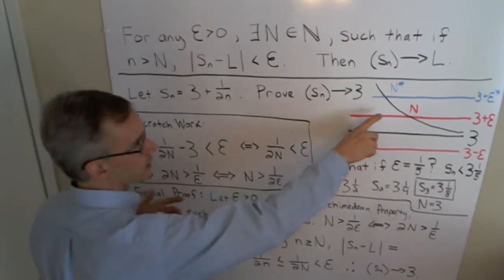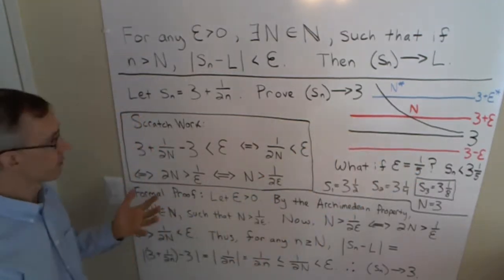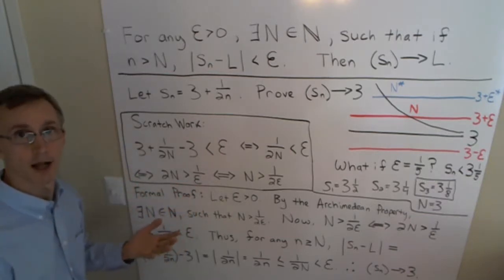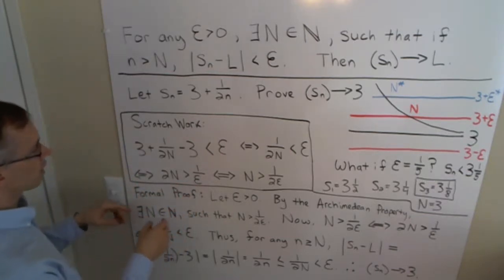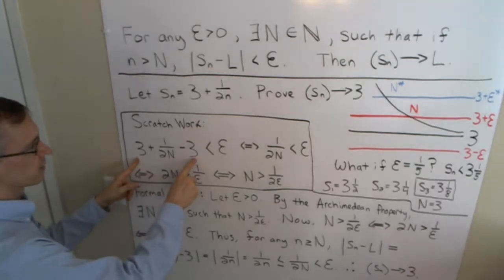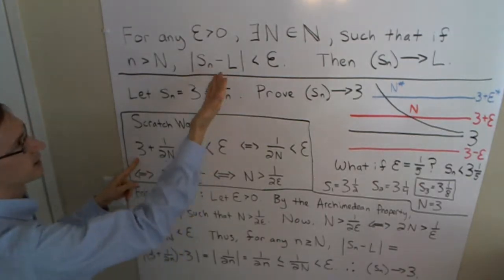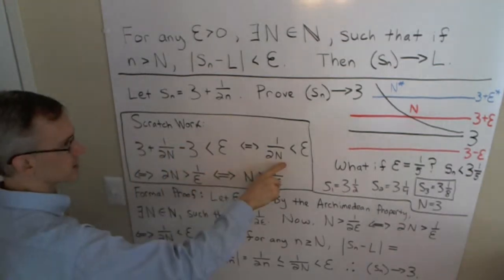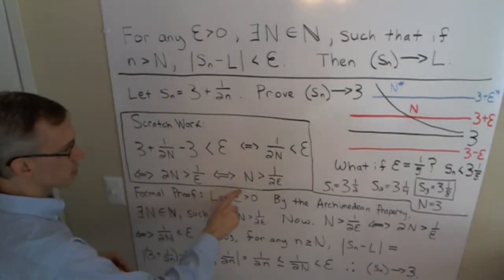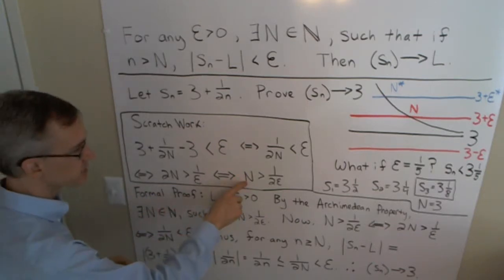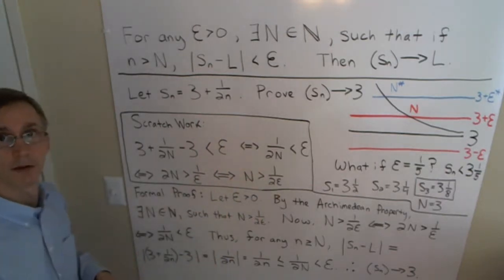So we've seen that n is a function of epsilon. And in every problem we have to do some scratch work to figure out the relationship between n and epsilon. So we'll start with the difference between the term of the sequence and the limit has to be less than epsilon. Do some simplifications and some transformations so that we can see how big n really needs to be. N needs to be bigger than 1 over 2 epsilon.